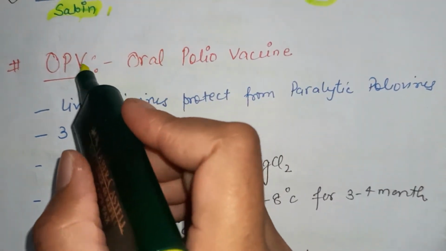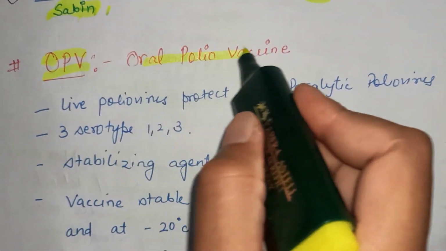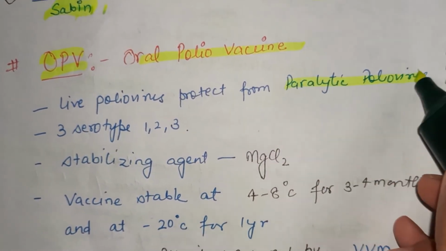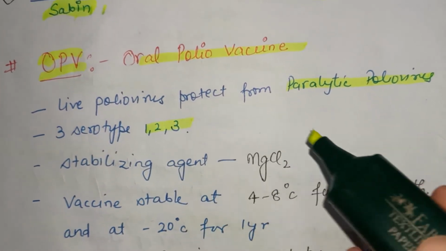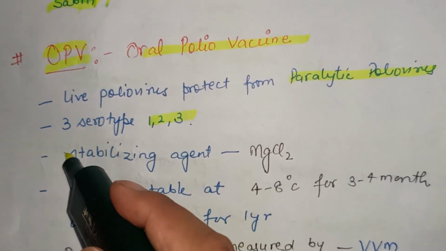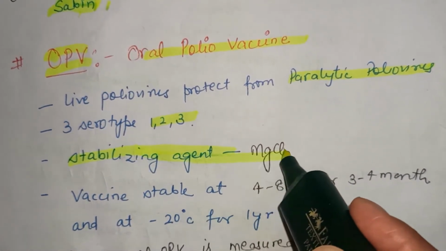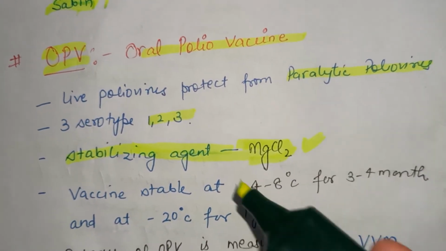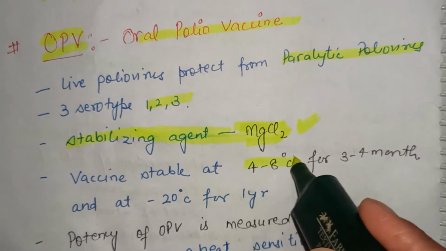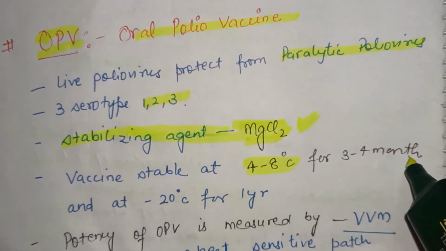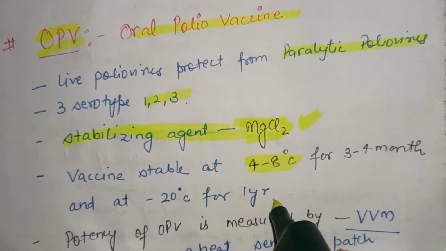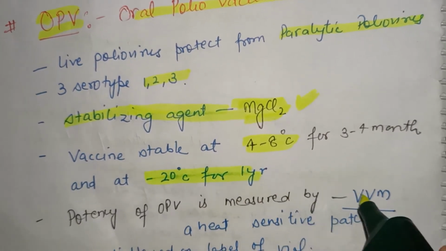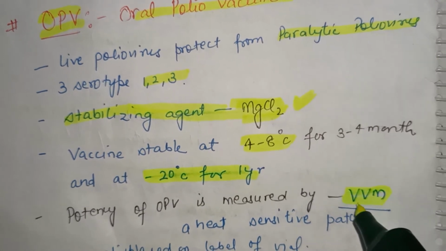Now we will see some points related to OPV, that is oral polio vaccine. It is a live polio vaccine that protects from paralytic poliovirus. There are 3 serotypes, 1, 2 and 3. The stabilizing agent for the OPV is magnesium chloride. The vaccine is stable at 4 to 8 degrees Celsius for 3 to 4 months and at minus 20 degrees Celsius for 1 year. Potency of OPV is measured by VVM, already discussed.